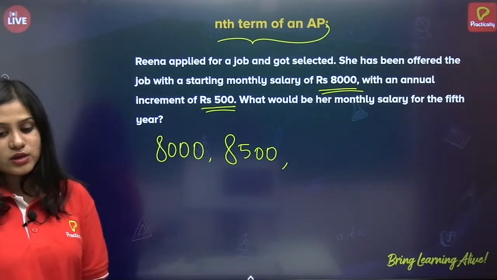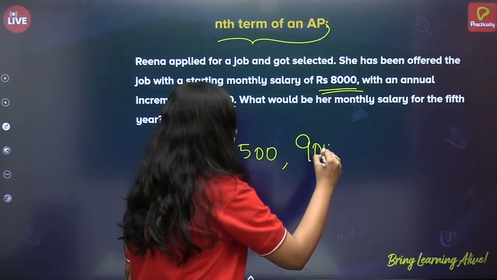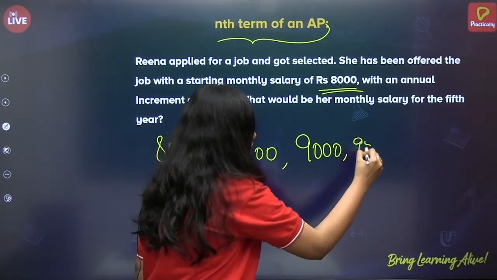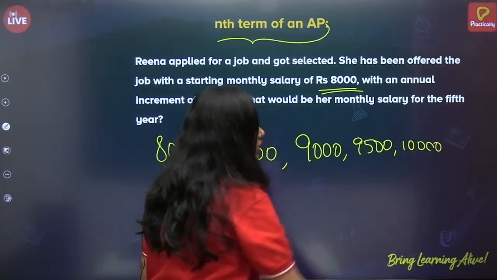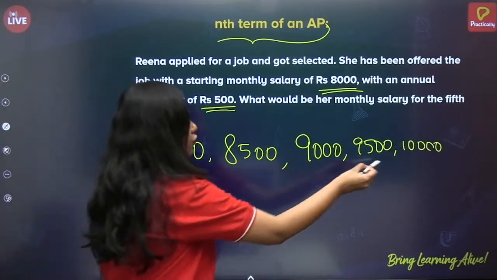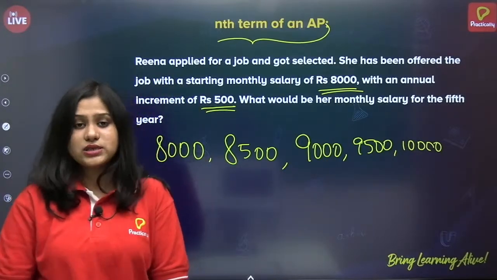Okay. Just add 500. Very good. 9,000. And next 9,500. Next is 10,000. Correct? So 1, 2, 3, 4, 5. So 5th year her salary will be 10,000. Her monthly salary is 10,000 rupees.